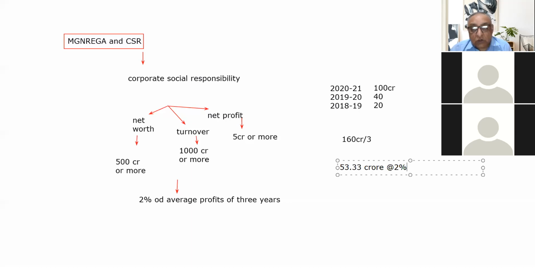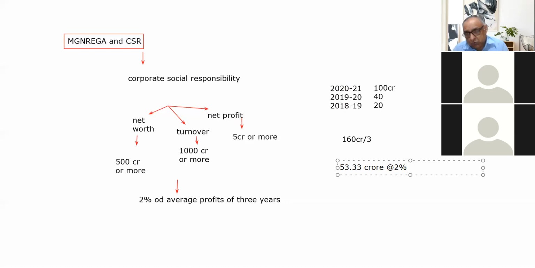As far as corporate social responsibility is concerned, we have to link it with MGNREGA. We know that under MGNREGA, the various acts undertaken are related to rural development, the construction of durable assets in the villages, projects related to the generation of employment, and projects related to environment conservation in the rural sector.